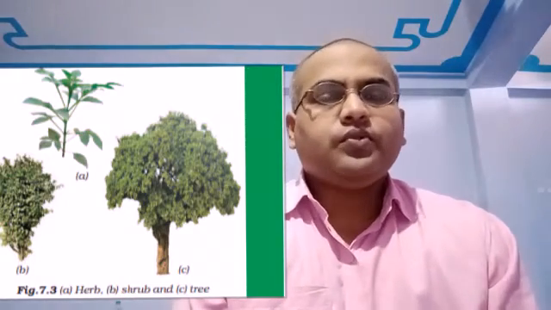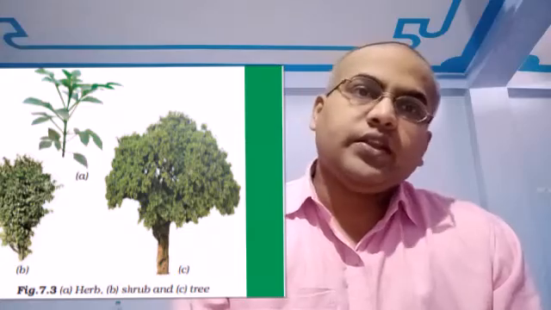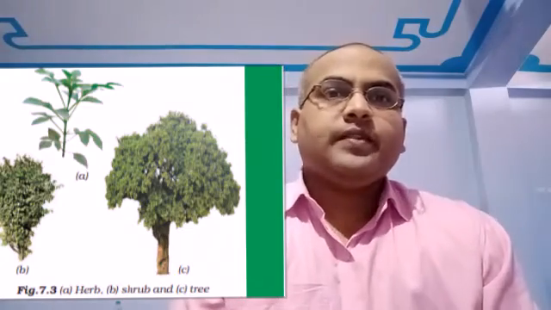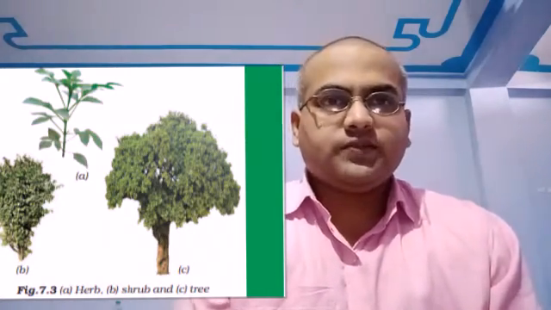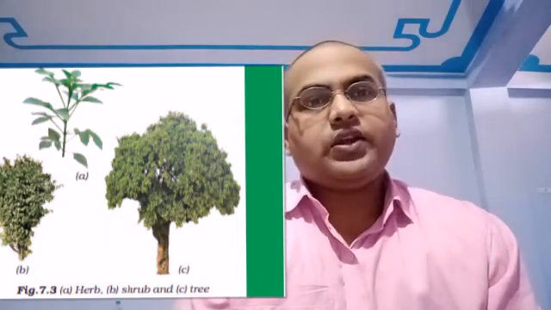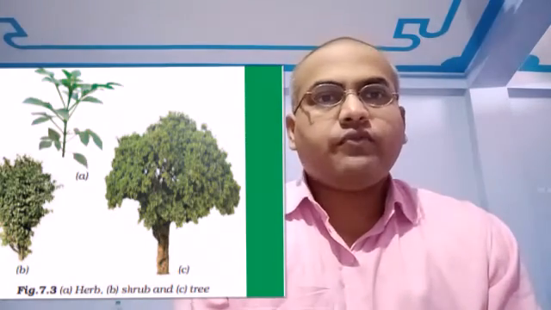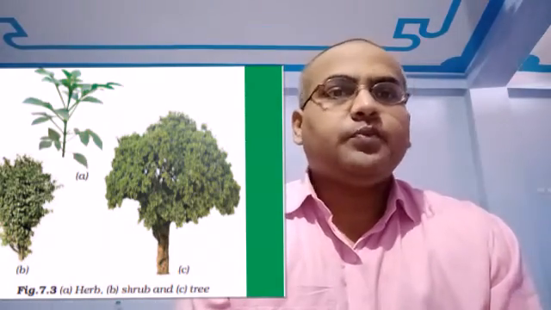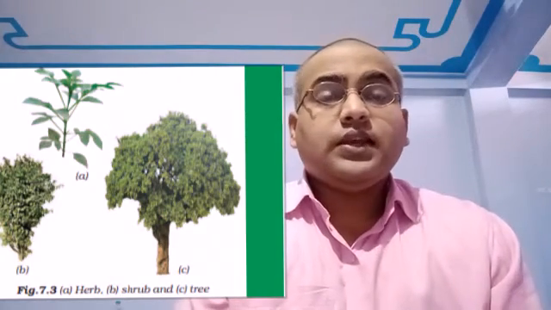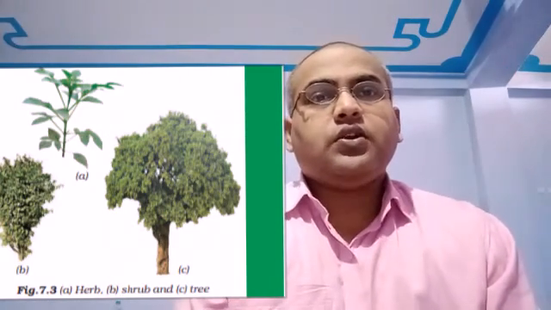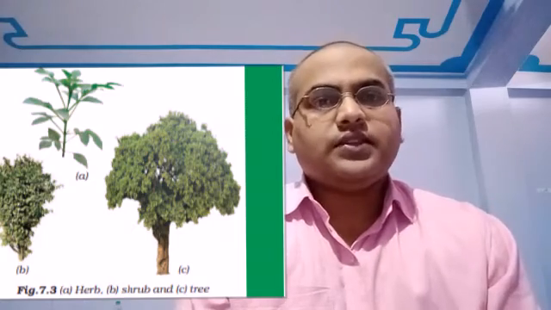You don't want them in your garden, but they will keep growing and you have to keep cleaning. So these unwanted plants are called weeds. They are present everywhere, in your garden, in your crop field, everywhere. So you have to keep on removing them. You can observe them also, whether their stem is tender or not, hard or soft.